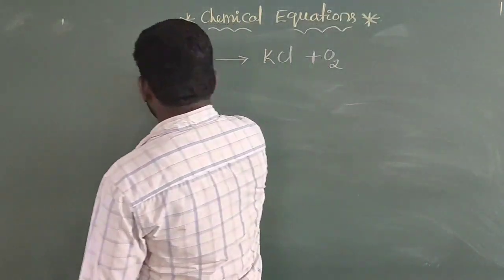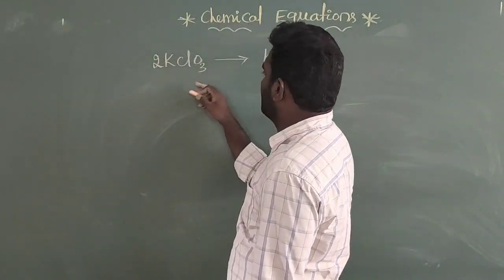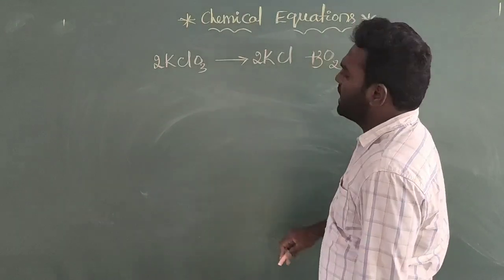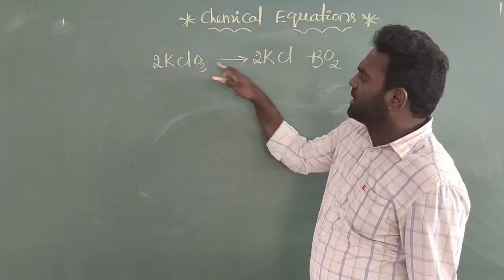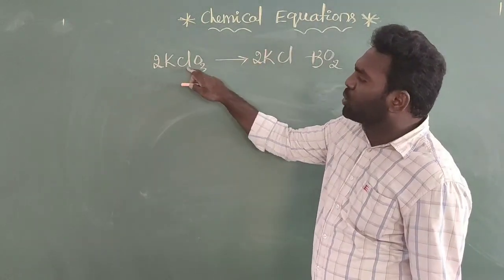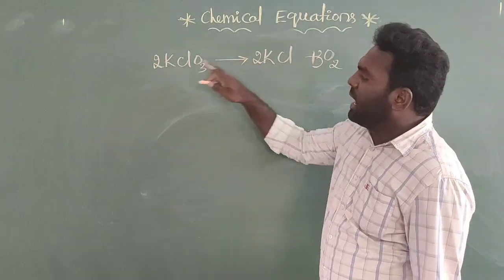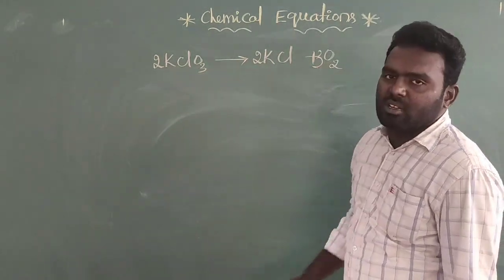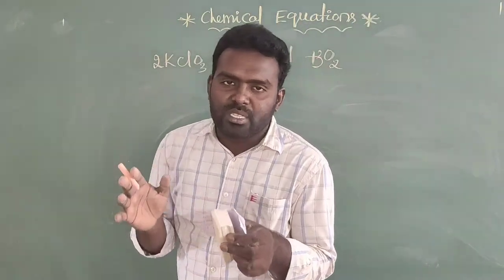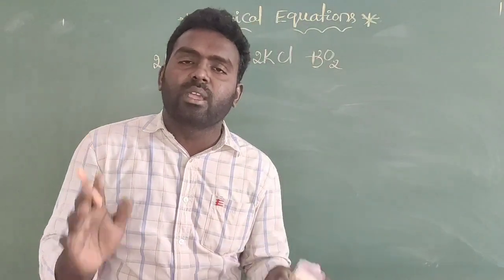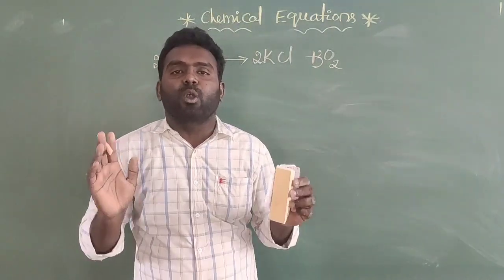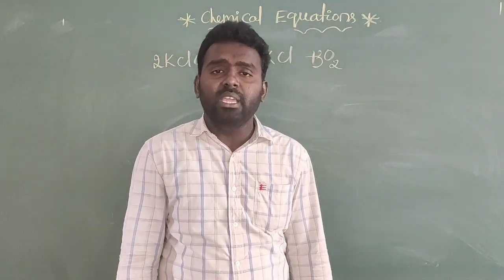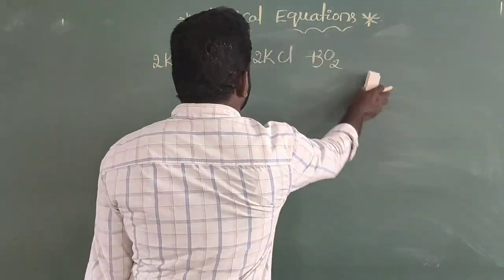So here, if you multiply this with 2, and here also you multiply with 2, and here you take 3. Then you will see 2 potassiums are there, and here also 2 potassiums. Here 2 chlorine atoms, and here also 2 chlorine atoms. And here 2 into 3, 6 oxygen atoms, and here also 3 twos are 6 oxygen atoms. Means the number of atoms present on the reactant side is compulsorily equal to the number of atoms present on the product side. So that is called the balancing of chemical equations.